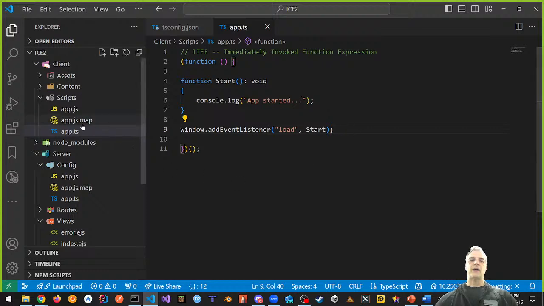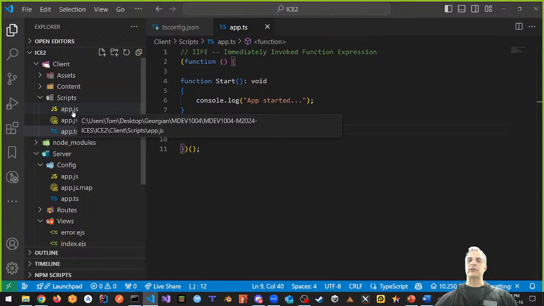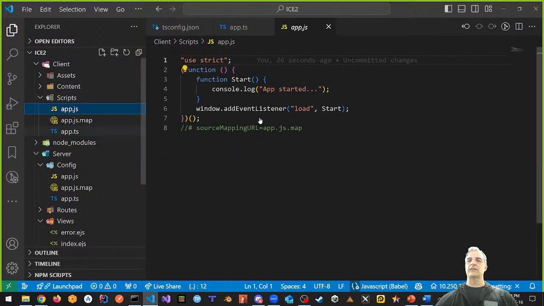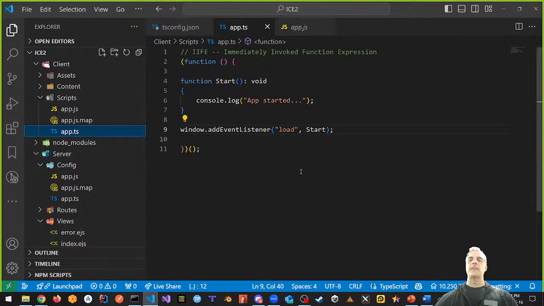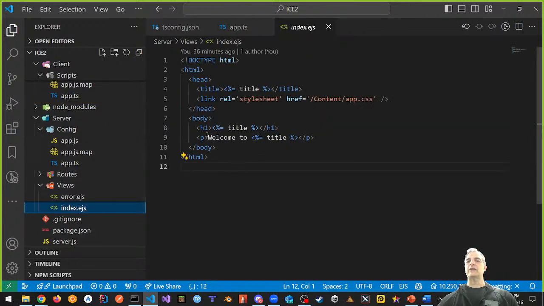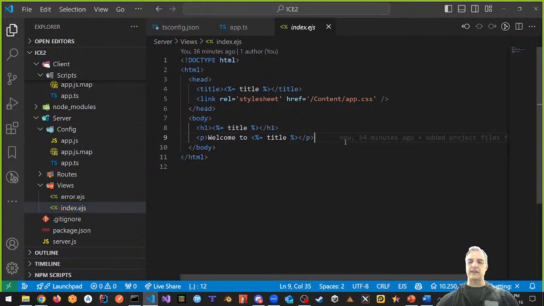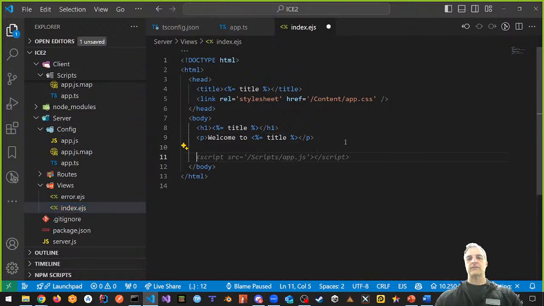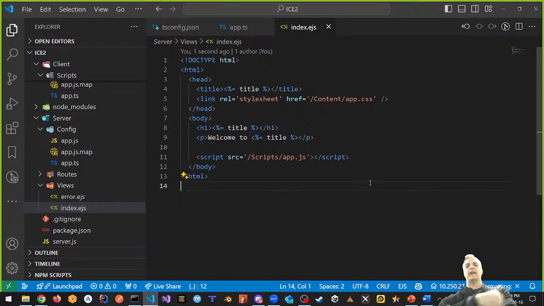All right? Now let's take a look at the JavaScript version. It's almost identical. Look, it says JavaScript, and this is TypeScript, almost identical. How do I make this app.ts in the console look like app started? How do I do this part? Well, inside of the index.ejs file, I can include it here as I normally would. I can say something like script source, scripts app.js, like so. And what this does is it loads my script right here at the bottom.